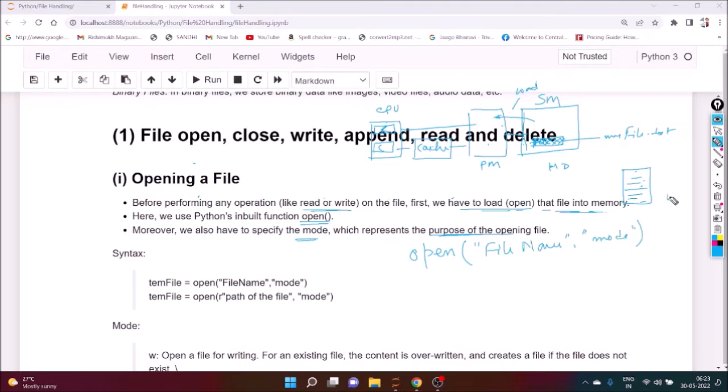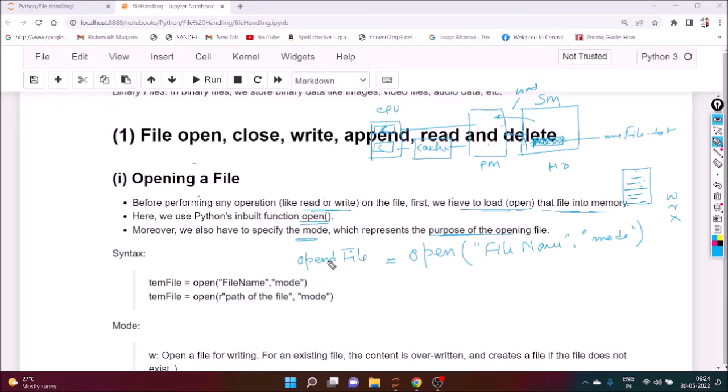The mode may be w mode, r read mode, or x exclusive mode. So open is our function, and it will create one object, and we say the name of the object is opened file.